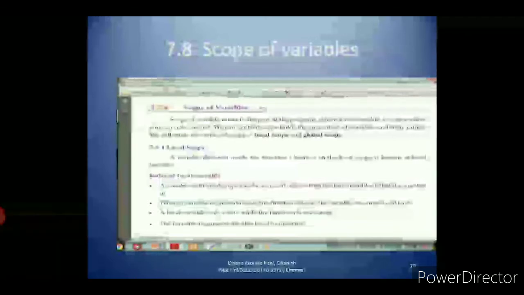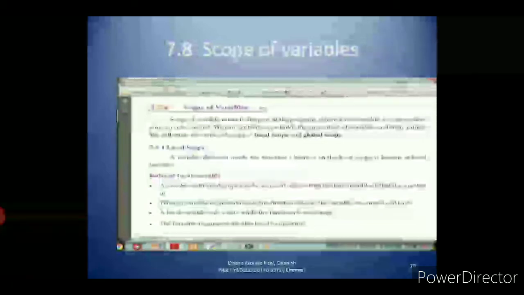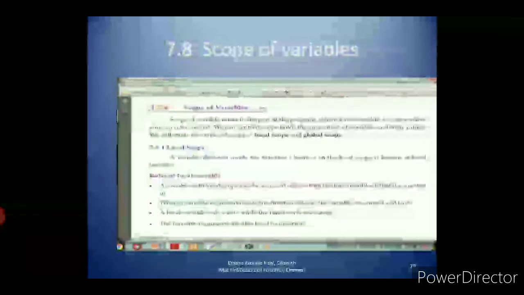In case you want to declare a variable as global inside the function, you have to use the global keyword. Use of the global keyword outside the function has no effect. If you are declaring the variable outside the function, you do not need any keyword to make it global. Inside the function you already have local variables. In case you want to use a variable as a global variable throughout the program, but you want to declare that variable inside the function, you have to use the global keyword.